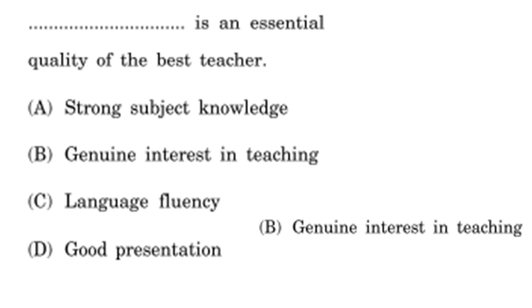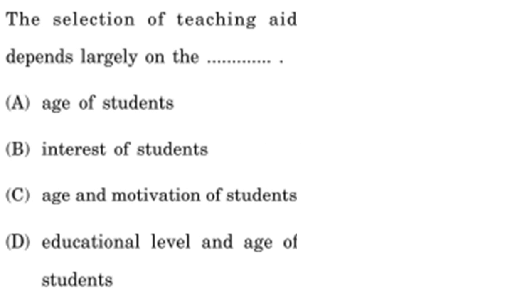Okay, moving on to our next question. The selection of teaching aid depends largely on the age of student. Obviously it depends on the age of student, interest of student. Yes, it also depends on the interest of student, and age and motivation of the student. And option D is educational level and age of the student. So the selection of teaching aid depends on educational level and age of the student.